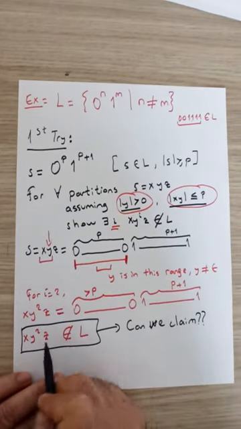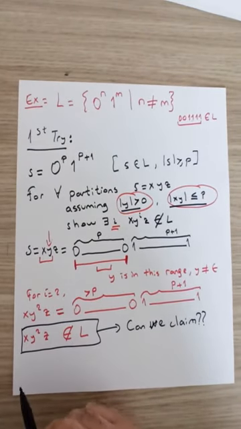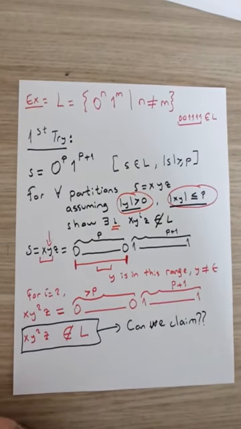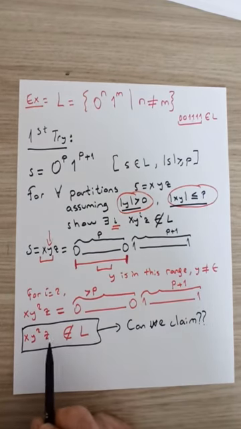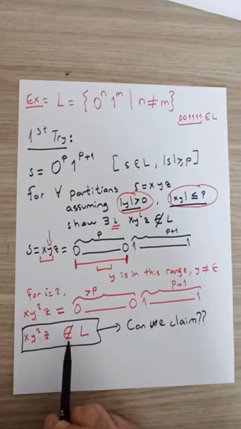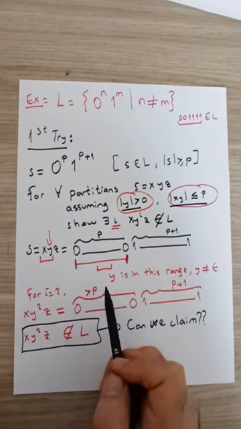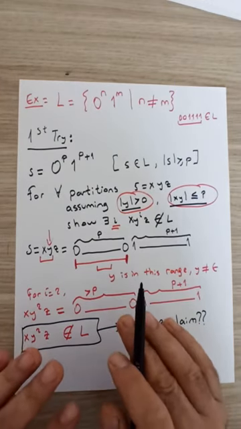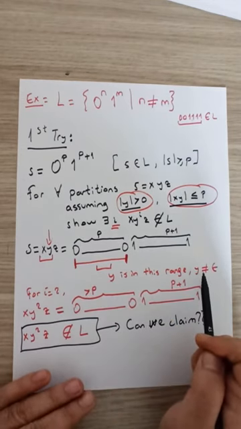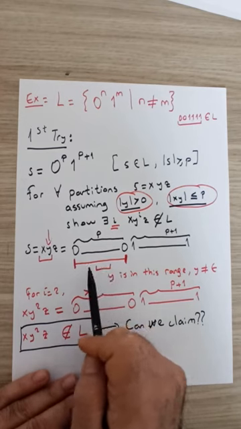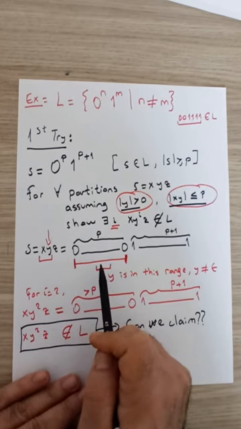Because if we can claim this, that xy squared z is definitely not in the language, then we would be done with our proof that L would be non-regular. However, in this case, we cannot definitely claim this, right? Because it could be the case that the only thing that we know about y is that y is not epsilon and it belongs to this range of zeros.